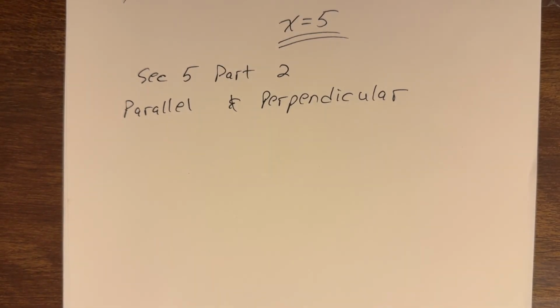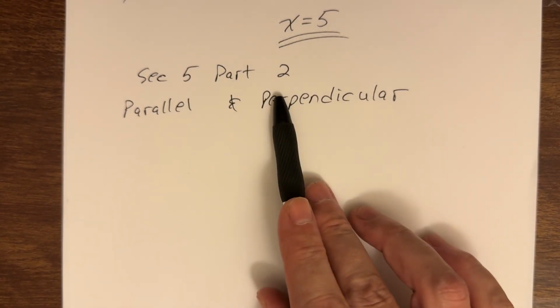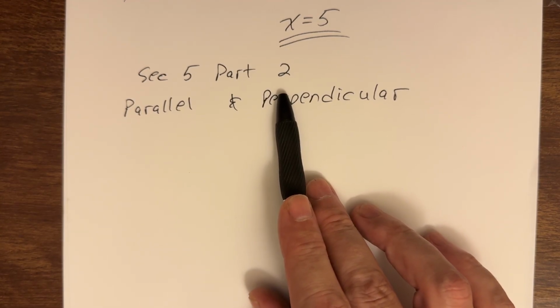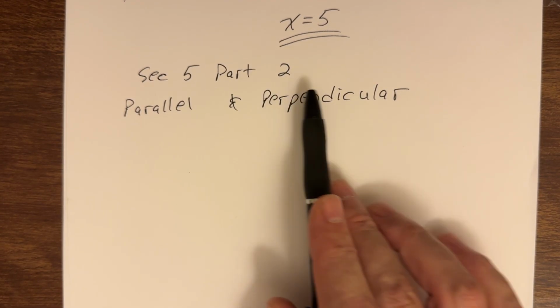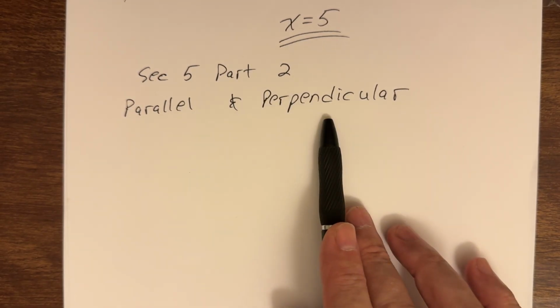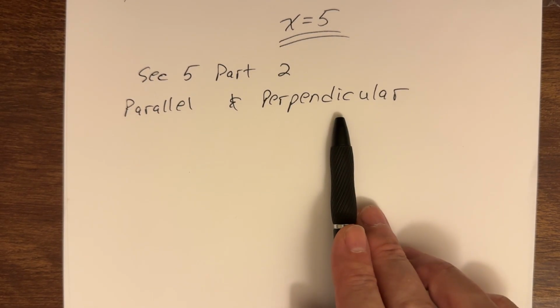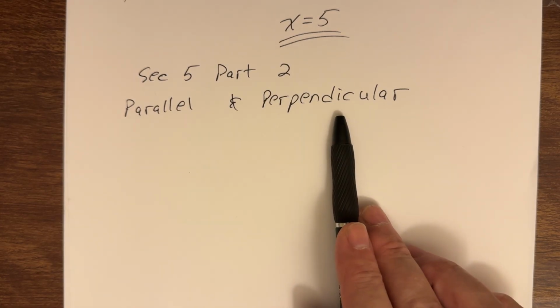Hello, in this video we'll continue in section 5 going into part 2. We're still going to be finding the equations of lines, but now we're going to talk about special sets of lines, when we look at lines that are parallel to each other or lines that are perpendicular to each other.